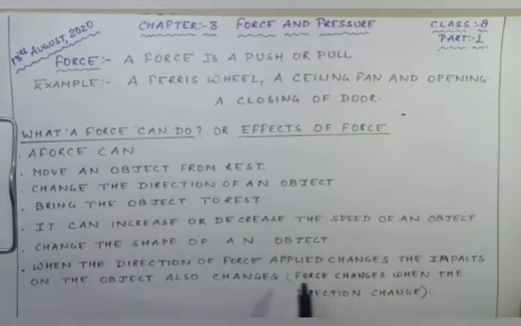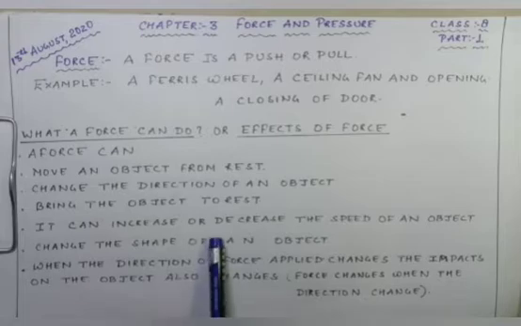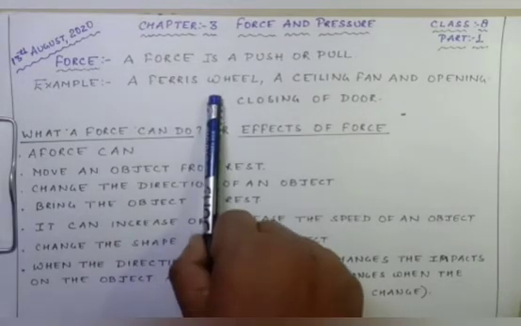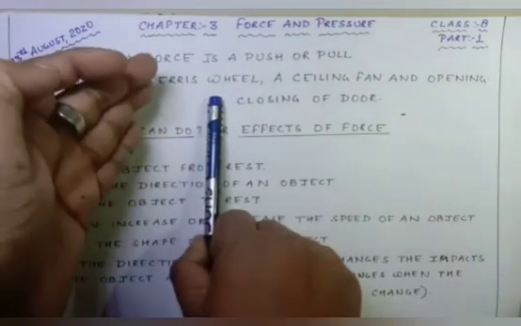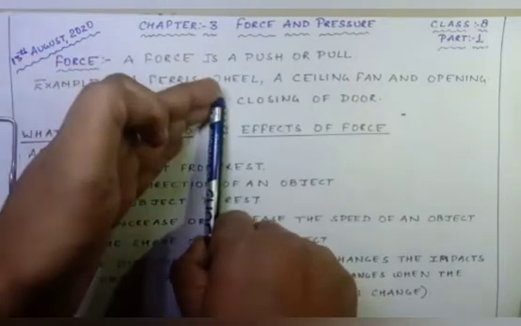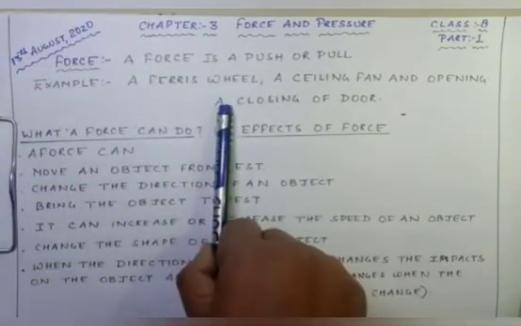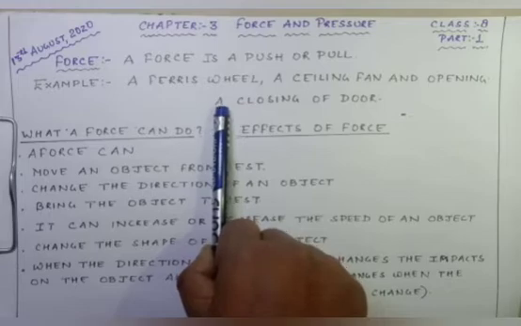When the direction of force applied changes, the impact on the object also changes. Force changes when direction changes. Now what does this statement mean? If a ball is being hit by a batsman, and it is moving with some force, and I apply a force, it can change the direction of the ball, but it can also change the force.